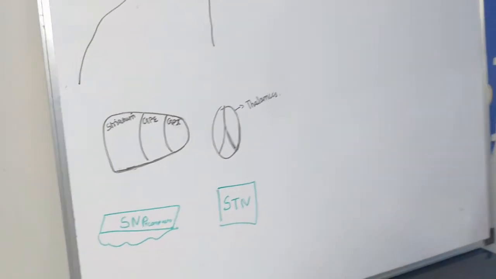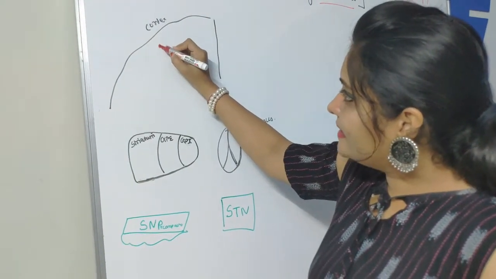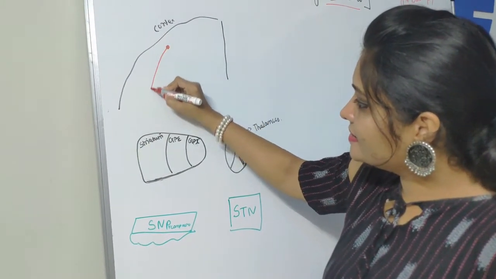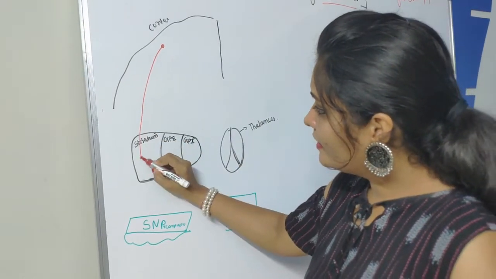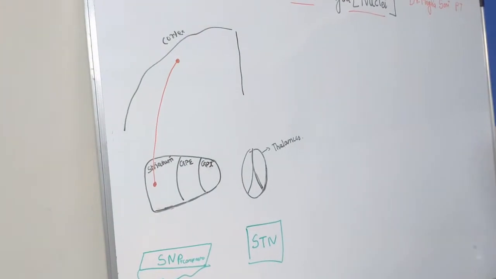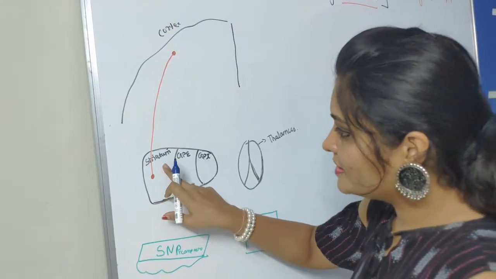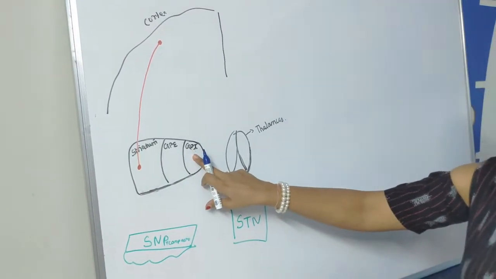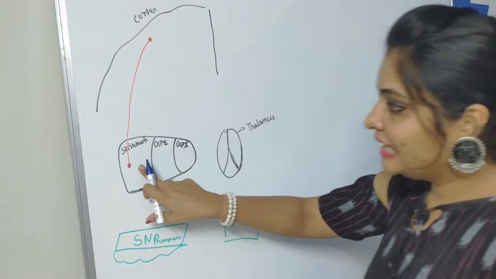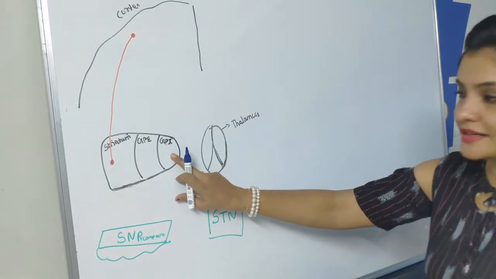Now we'll see the connection of the indirect pathway. As in the direct pathway, the cortex is attached with the striatum through this fiber. In the direct pathway, the fibers from the striatum go to globus pallidus internal. But here the fibers do not go directly to globus pallidus internal.